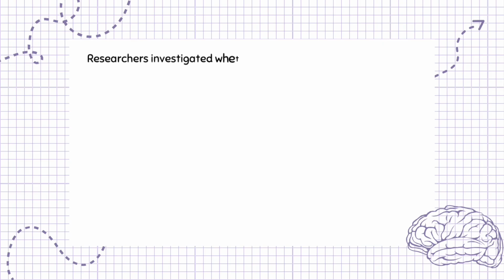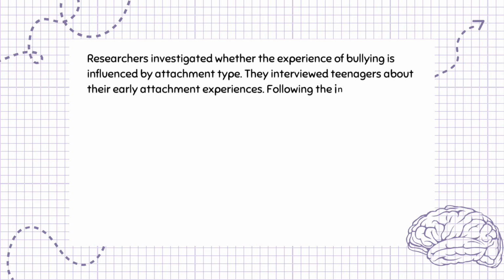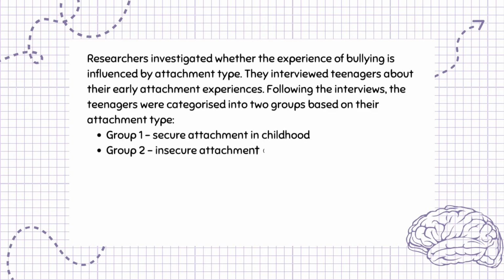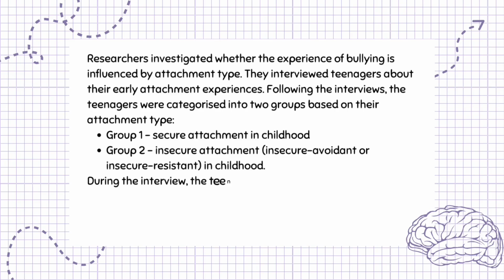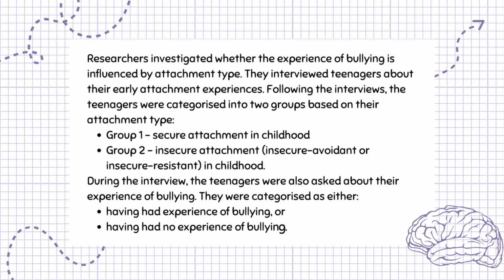Researchers investigated whether the experience of bullying is influenced by attachment type. They interviewed teenagers about their early attachment experiences. Following the interviews, the teenagers were categorized into two groups based on their attachment type. Group 1, secure attachment in childhood. Group 2, insecure attachment, insecure avoidant or insecure resistant, in childhood. During the interview, the teenagers were also asked about their experience of bullying. They were categorized as either having had experience of bullying or having had no experience of bullying.